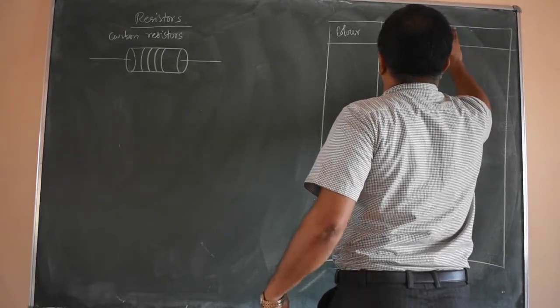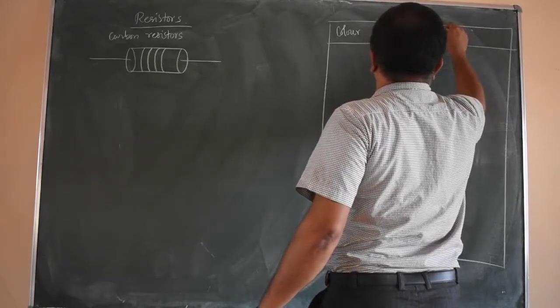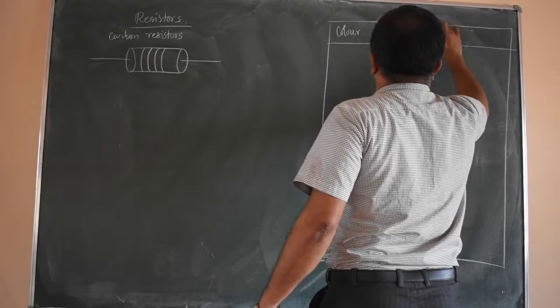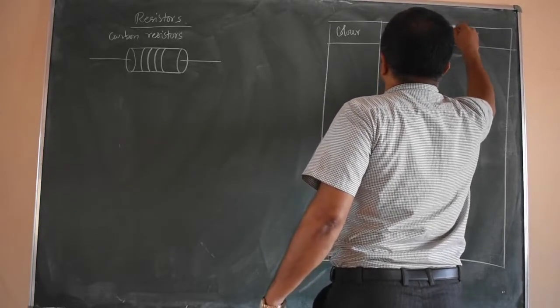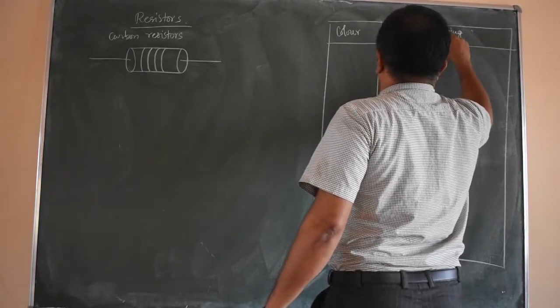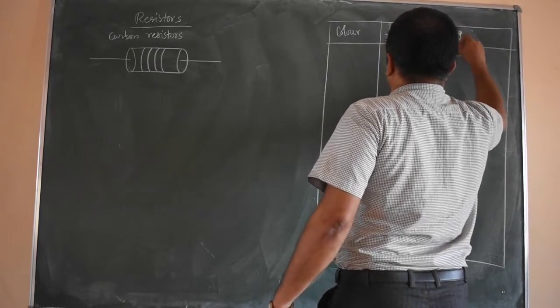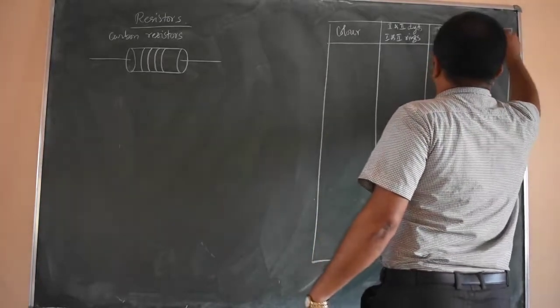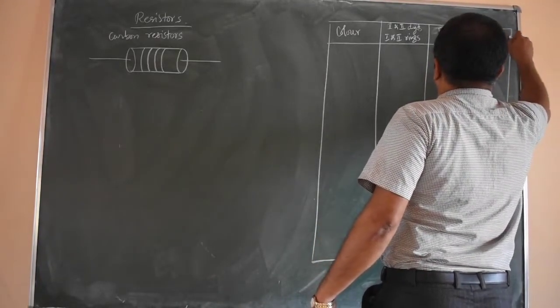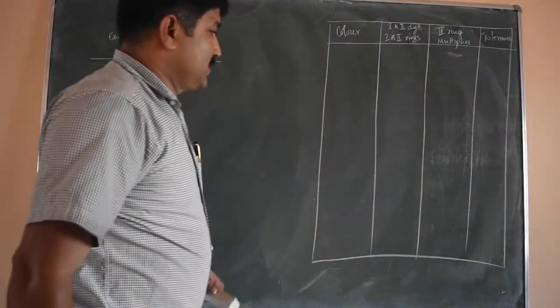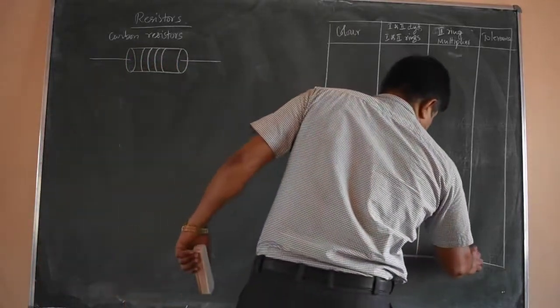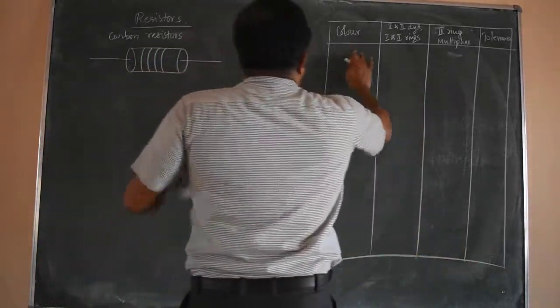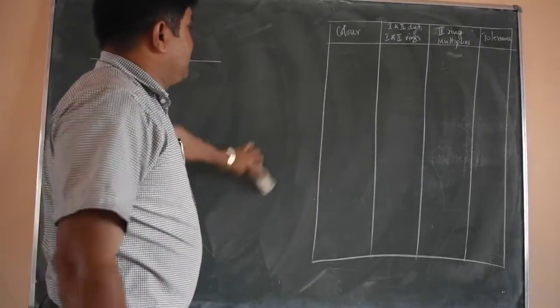Multiplier is nothing but the third band, third ring. And the fourth one is for tolerance.